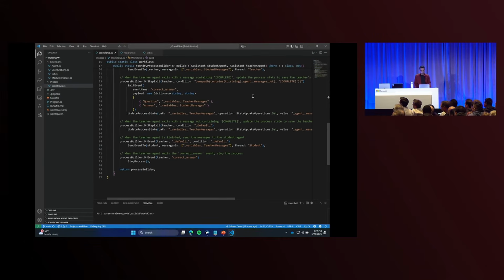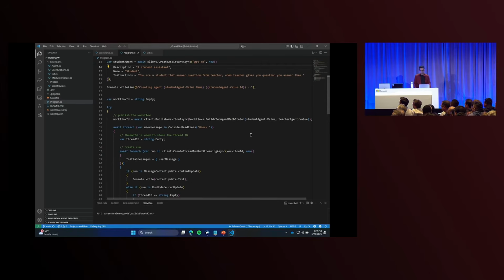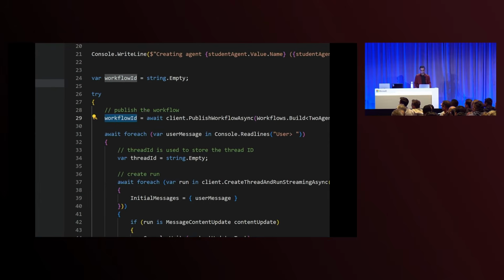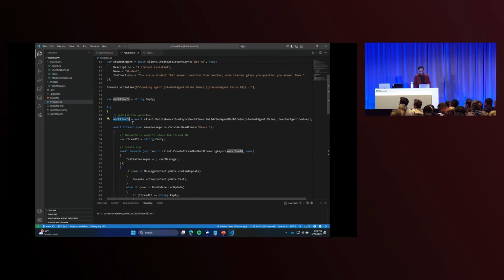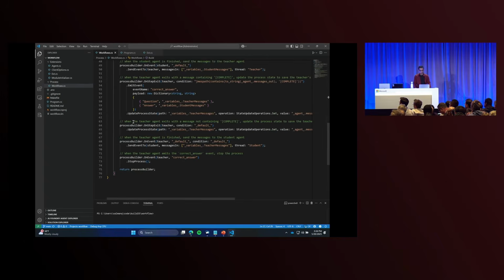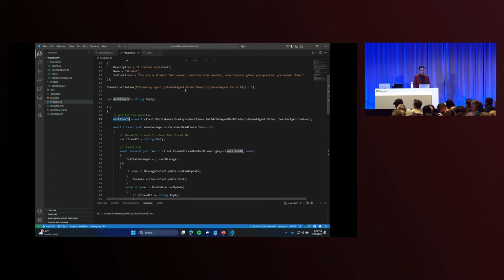So once you do that, you build this process and you can publish it. And when you publish it, you get a workflow ID. So these are sort of virtual identifiers that you can use to execute tasks on top of. So the key point to take away here is that you're not writing code to define your multi-agents, but you're writing the process through code.